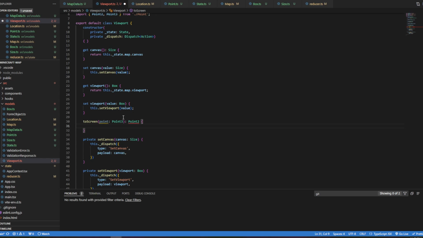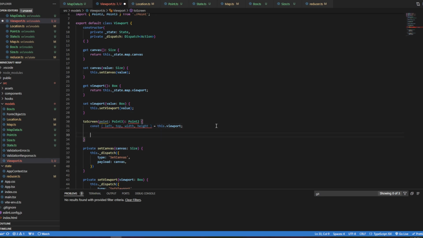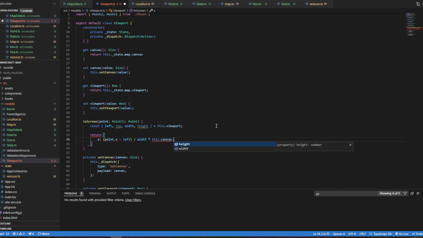And so I'm going to pull out the properties from the viewport. Const, we have left, top, width, and height equals this dot viewport. We're using the getter that we created above. And this is, oh yeah, because I'm not using these. Okay. And so we're going to return a little bit of math here. So we're going to return point 2 that is x as point dot x minus left divided by width times this dot canvas dot width.